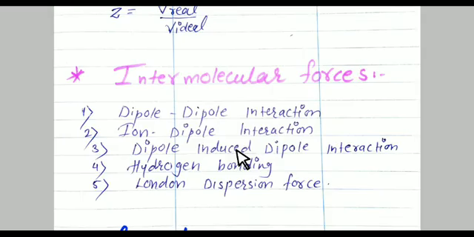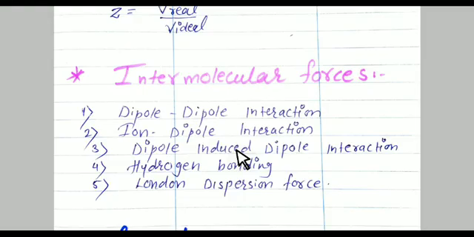Ammonia is a polar molecule with a permanent dipole moment. Benzene is a non-polar molecule with zero dipole moment. When these two, ammonia and benzene, approach each other, they form a dipole-induced dipole interaction. This means ammonia induces a dipole in the benzene. So it is a dipole-induced dipole interaction.